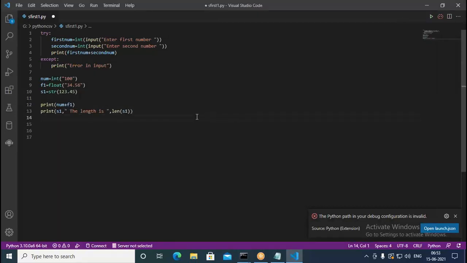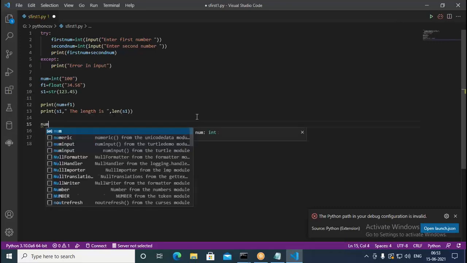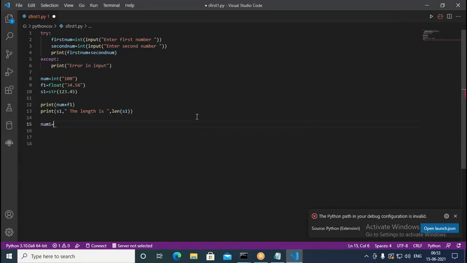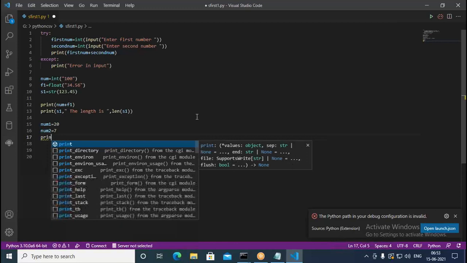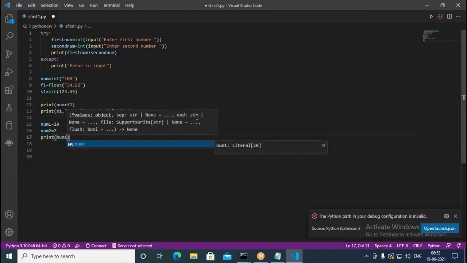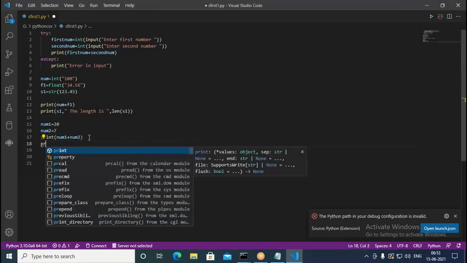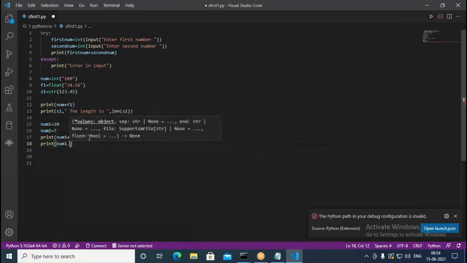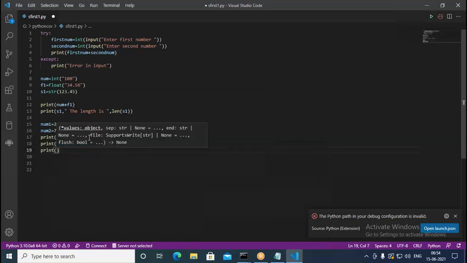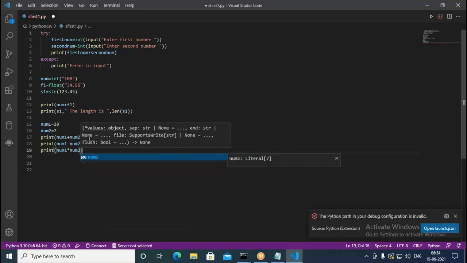Here I put num1 equal to 20, then num2 equal to 7. Now let me print it. Print num1 plus num2, this is for addition. Similarly, print num1 minus num2, this is for subtraction. Print num1 multiplied with num2, this is for product.